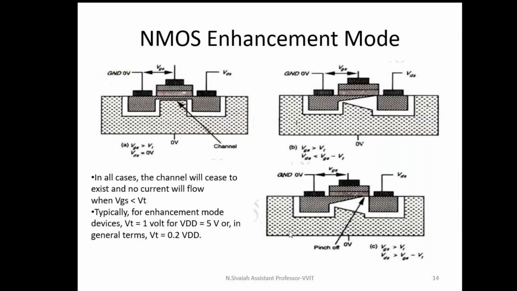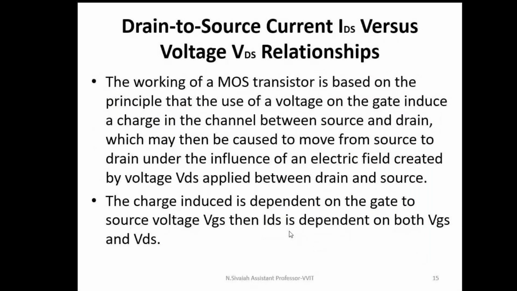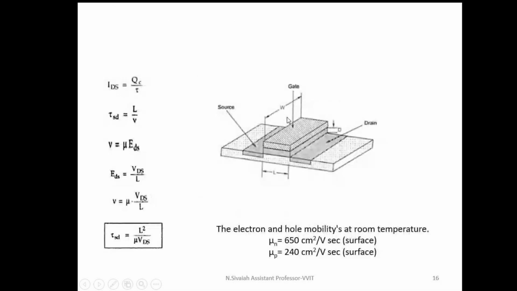Now, I'm going to derive the relation between IDS versus VDS. In case of BJT, we have a base current, emitter current, and collector current. We already know that the emitter current is the summation of base current and collector current. When it comes to MOSFET, there is no gate current because the gate is separated by an insulator. That's why gate current is zero. The drain current is the same as the source current, so I can call it the drain to source current. I'm not going to explain this derivation in detail; we already covered it in the theory classes. By using this simple relation only, I can solve this equation for IDS versus VDS.